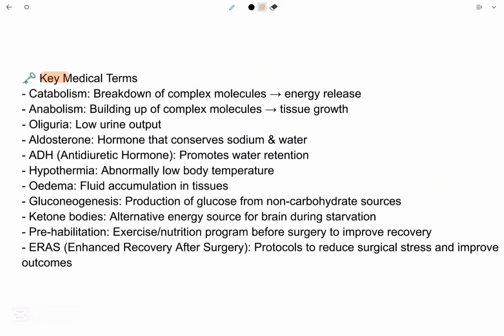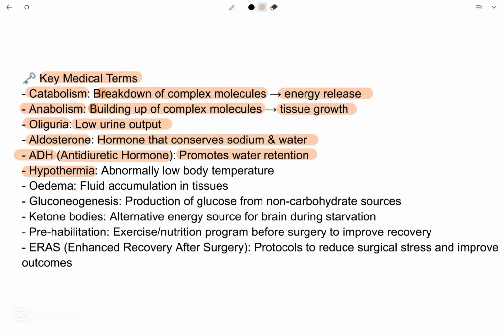Now we will discuss the key medical terms used. Catabolism: breakdown of complex molecules that releases energy. Anabolism: building up of complex molecules, tissue growth. Oliguria is low urine output. Aldosterone is a hormone that conserves sodium and water. ADH, antidiuretic hormone, promotes water retention.